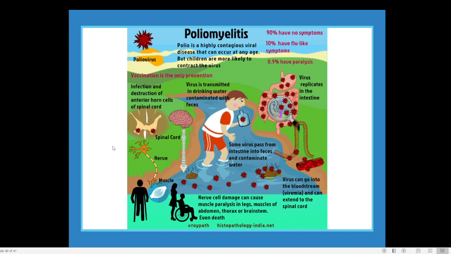Here also it is basically causing damage to the spinal cord, nerve cell damage will be there, and nerve cell damage causes muscle paralysis in the legs, muscles of the abdomen, thorax, brainstem, and even death. It is this nerve cell damage that is leading to the paralysis of legs or paralysis of the abdomen, etc.